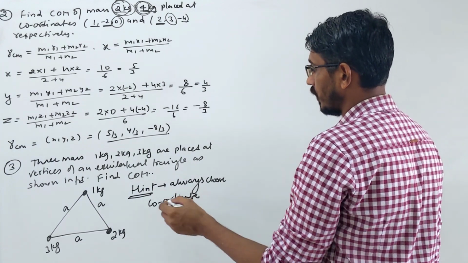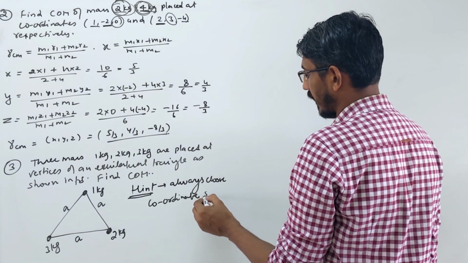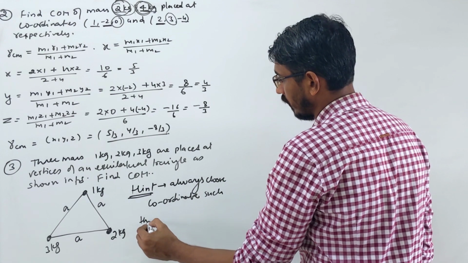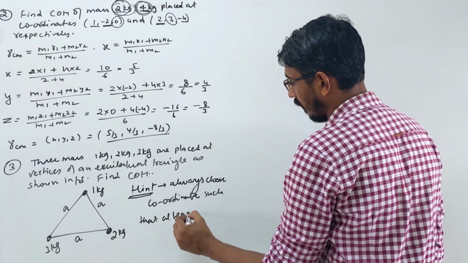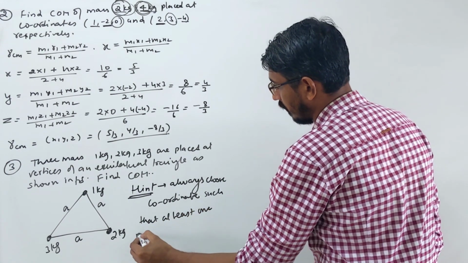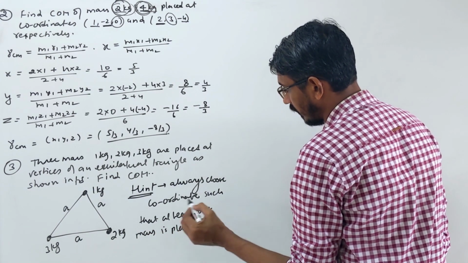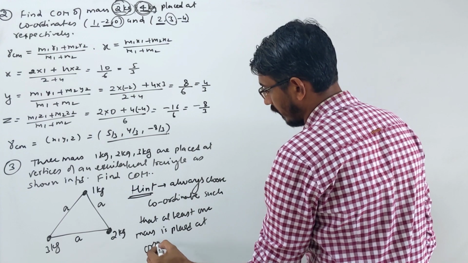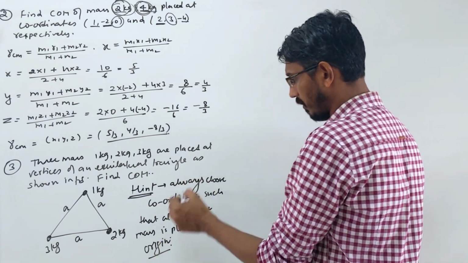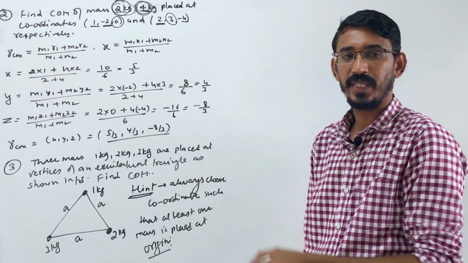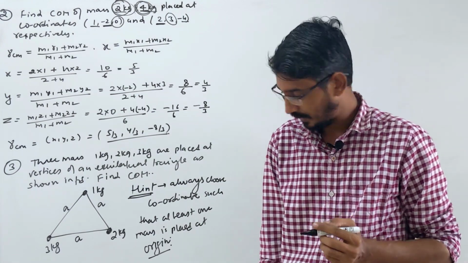Okay, always choose coordinates such that at least one mass or body is placed at the origin, so that the calculation becomes simple. It's a hint to make calculations simple.